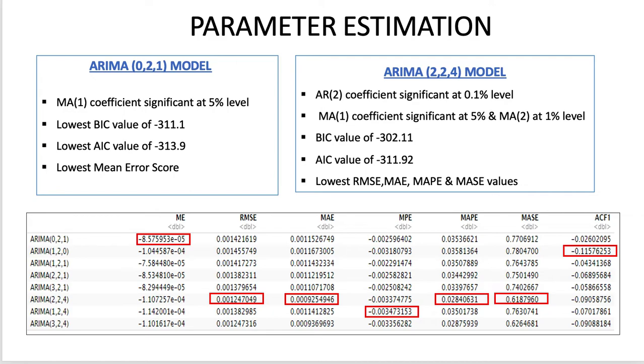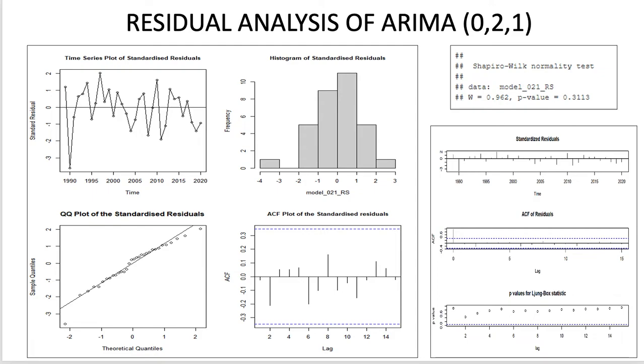Considering the earlier measures, however, the model ARIMA(2,2,4) has the least value for those measures. So for this reason, the residual analysis was conducted for both models. However, the residual analysis of ARIMA(0,2,1) had a better result compared to the ARIMA(2,2,4) model, as shown on this slide. The time series plot shows a random pattern suggesting that the model captured the trend of the series.